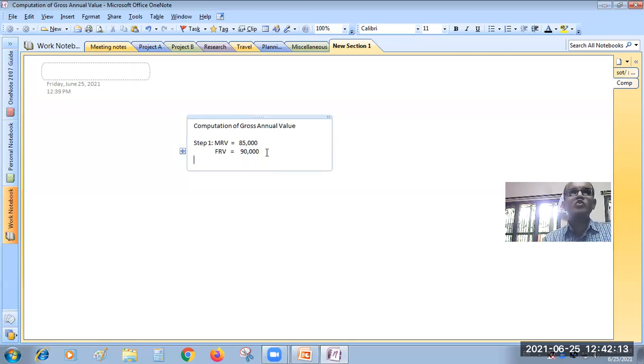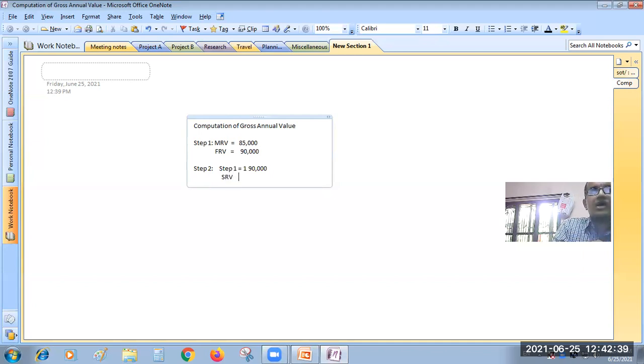See, step 2. In step 2, 90,000 we have chosen, no? So that is FRV, in the first step, the maximum amount you have to take into consideration, 90,000. And in the second step, this amount we have to compare with which amount? Standard rental value.